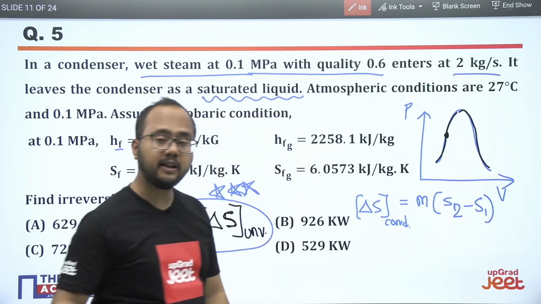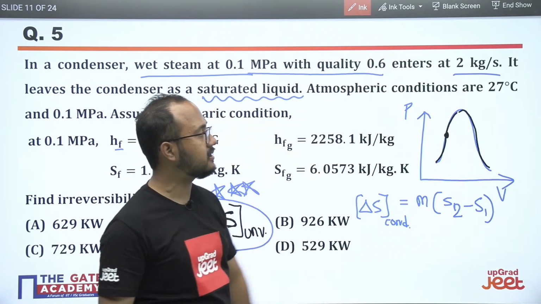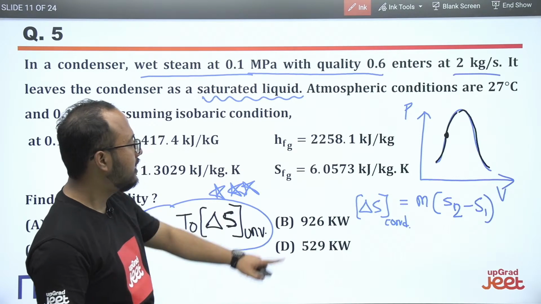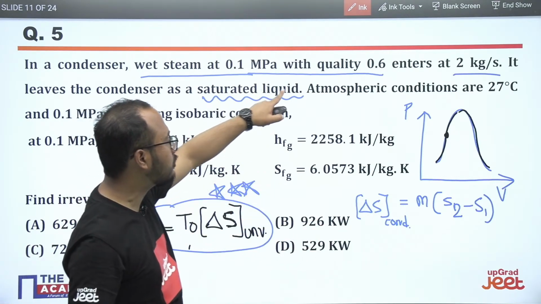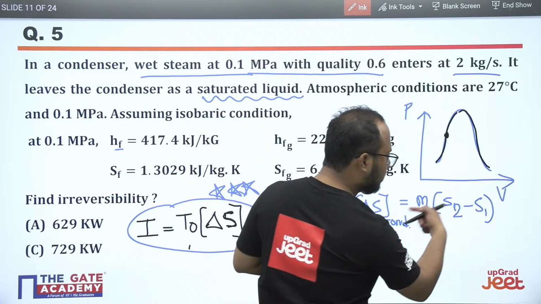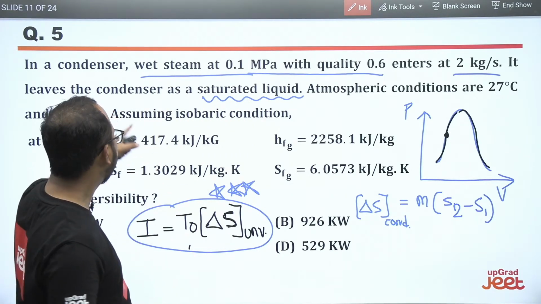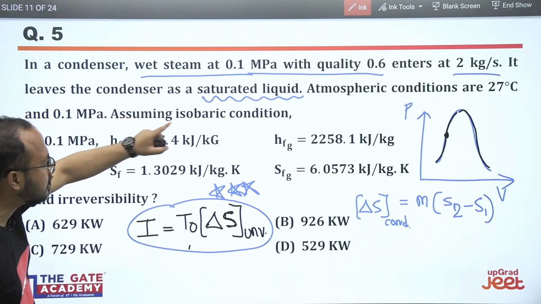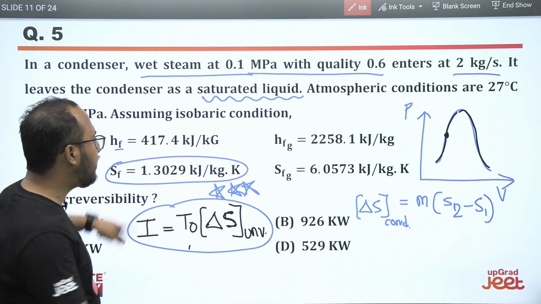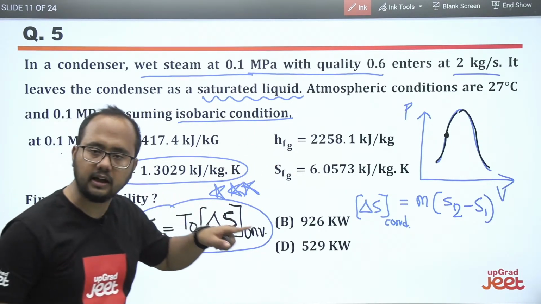So what will be the initial condition? See, in a condenser, wet steam at 0.1 megapascal with quality 0.6 enters at 2 kg per second, right? 2 kg per second is our mass flow rate. They have mentioned the quality 0.6. So first of all we have to calculate S1, then S2. S2 we know directly. How do we know the value of S2 directly? Because they've mentioned that it leaves the condenser as saturated liquid, and for saturated liquid the value is directly given. And most importantly they've mentioned isobaric condition, that's why we have taken the values at 0.1 megapascal only.